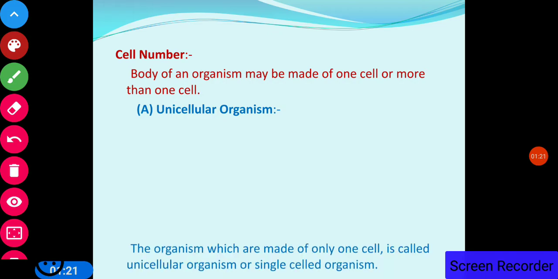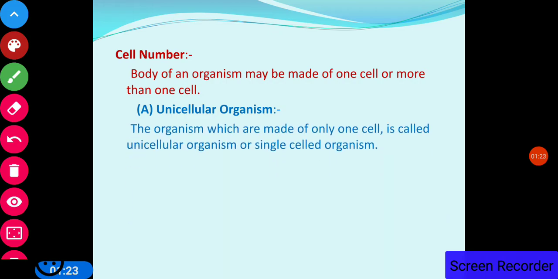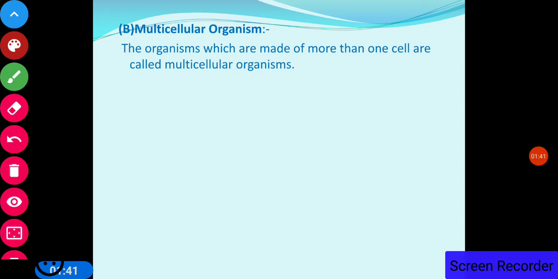If there is only one cell, then such a body is called a unicellular organism or single-celled organism, for example, amoeba, paramecium, euglena, etc. Organisms which are made of more than one cell are called multicellular organisms, for example, earthworm, ant, monkey, humans, etc.